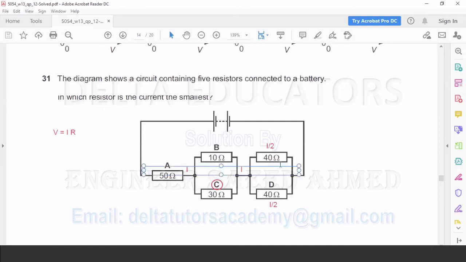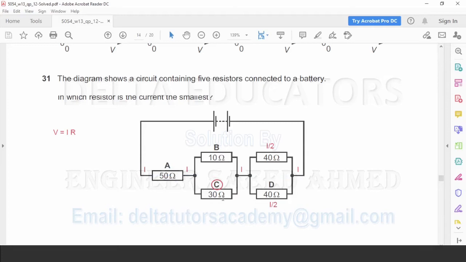Since in both the resistors the resistance is same, the same current will pass through these two resistors. The current entering is I, so half current will pass in this resistor and half through this resistor. In the 40 ohm resistor, the current will be I over 2. In this 40 ohm resistor in D, the current will be I over 2.